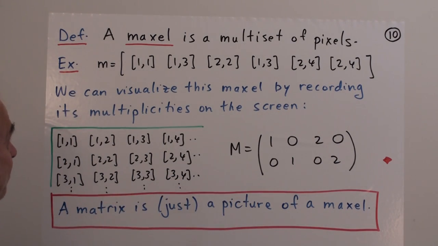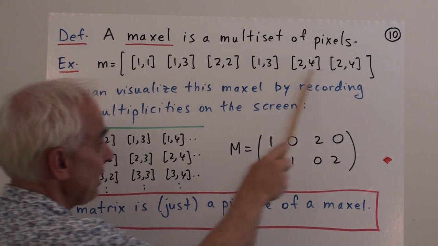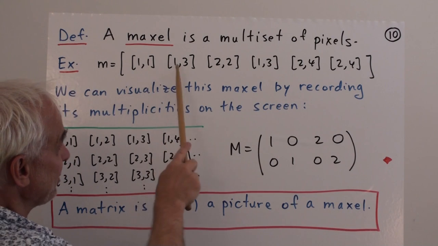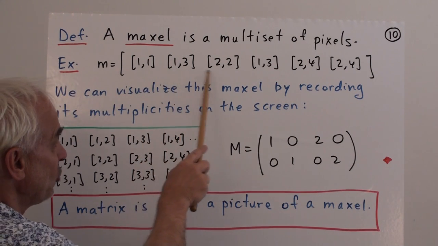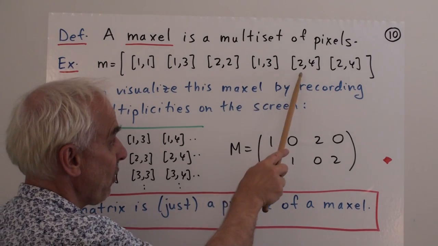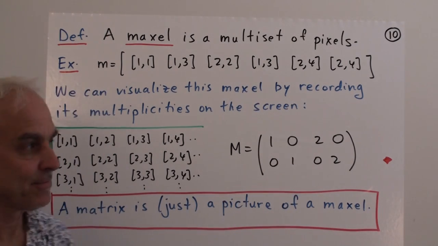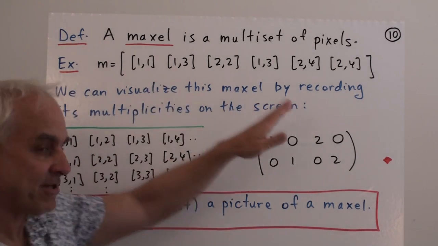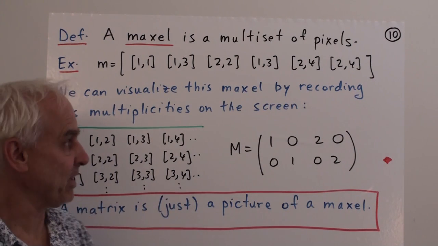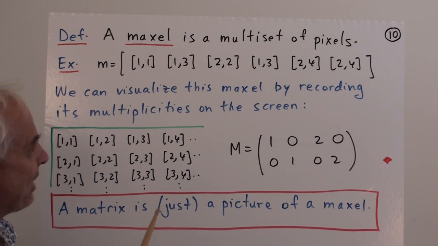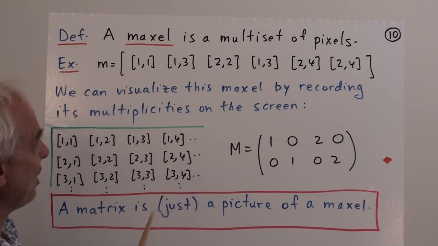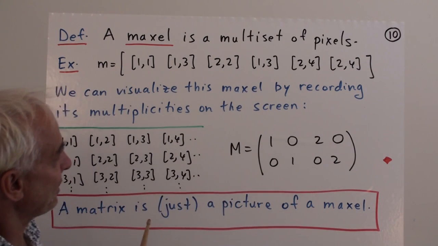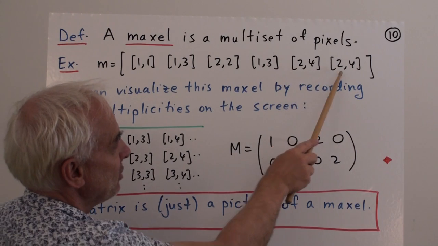For example, here is a multi-set consisting of pix: 1,1, 1,3, 2,2, 1,3, 2,4, and 2,4. Notice that there are no commas, telling us that rearrangement is allowed. Repetitions are also allowed because of the brackets on the outside. So there are two 1,3s, and we can also see two 2,4s.